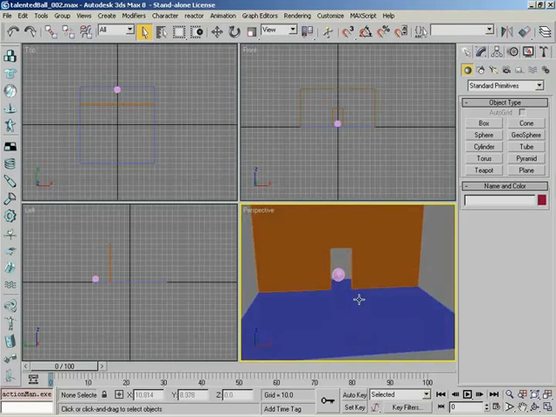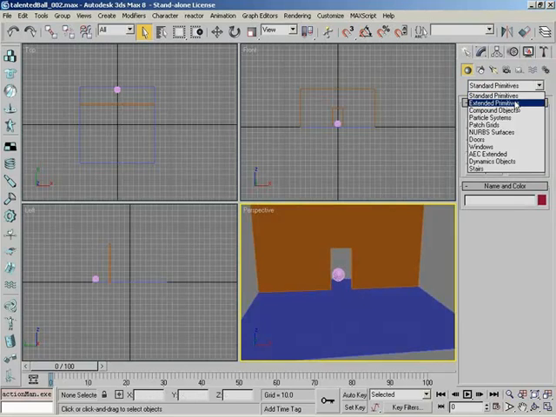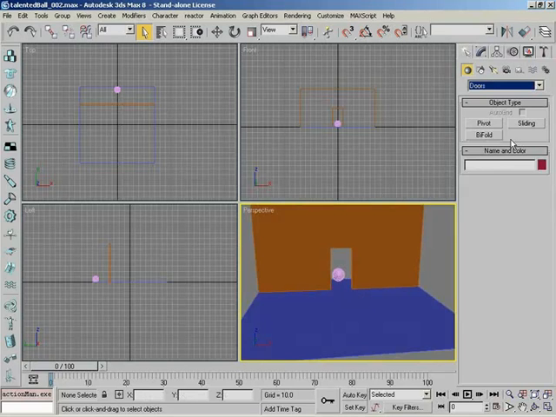In this case, doors, which is something that's been brought over from the now no longer with us 3D Studio Viz, for visualization purposes. Very cool tool. Let's go ahead and take a look at some of the things we can create. Sure thing. I'm going to go over to our Create panel, Standard Primitives, and select Doors. And there you go. We have three types of doors we can create.